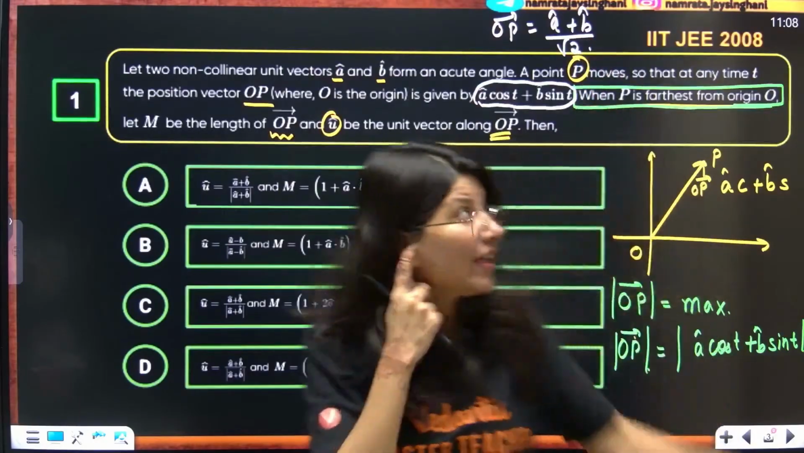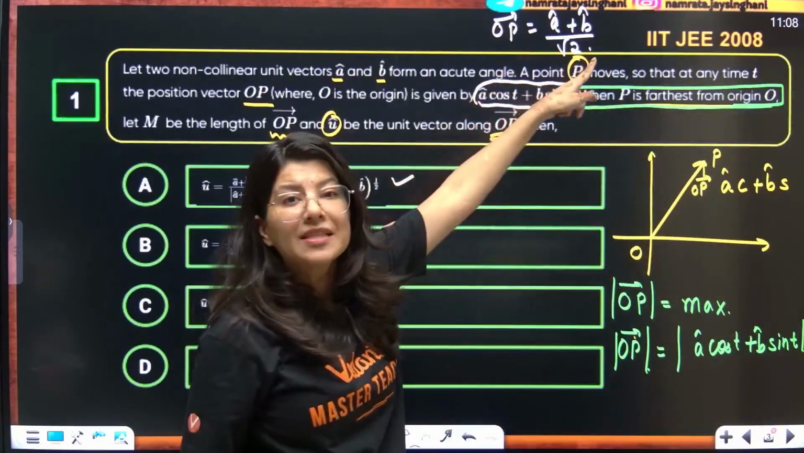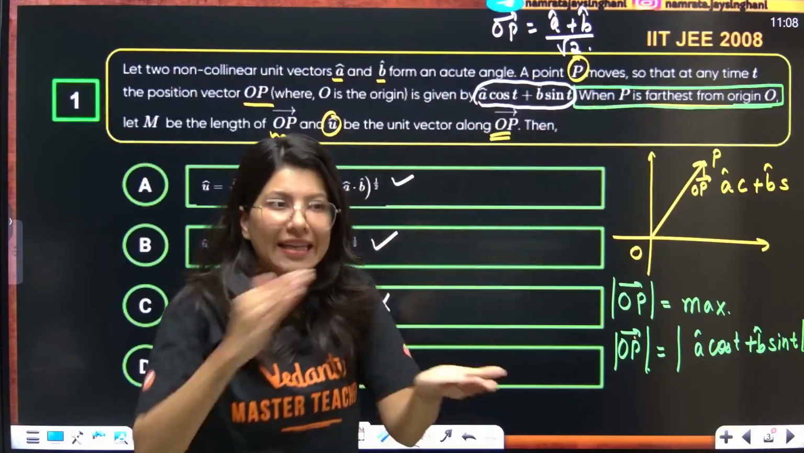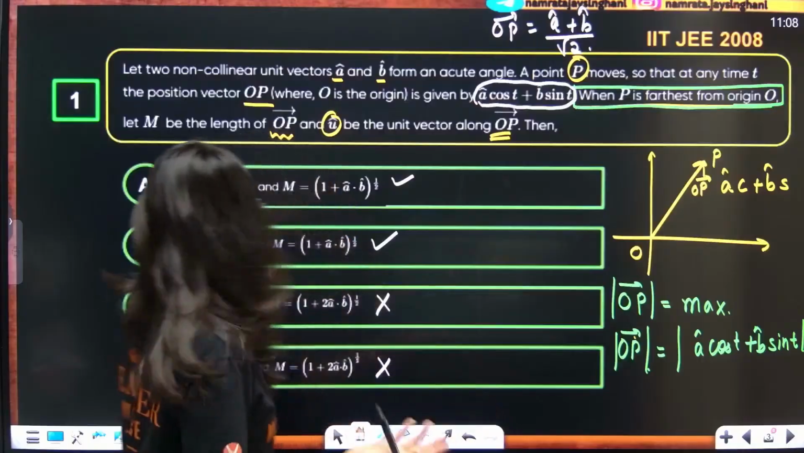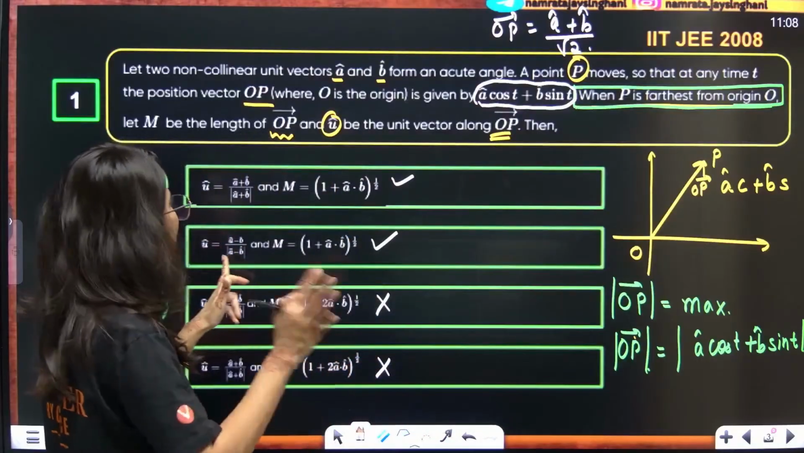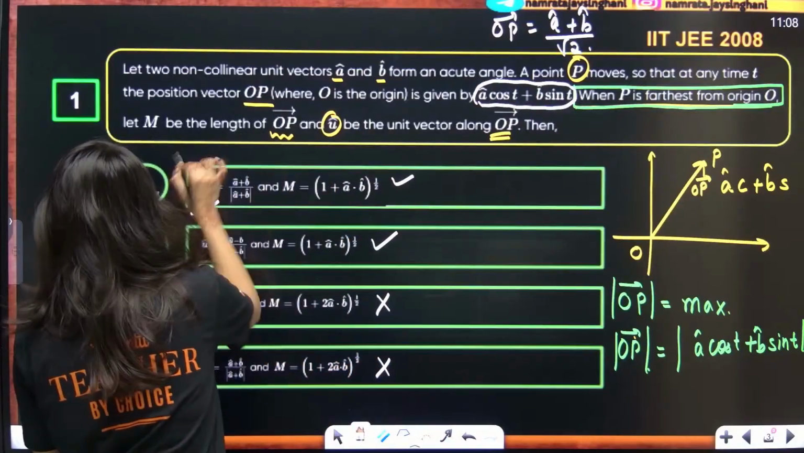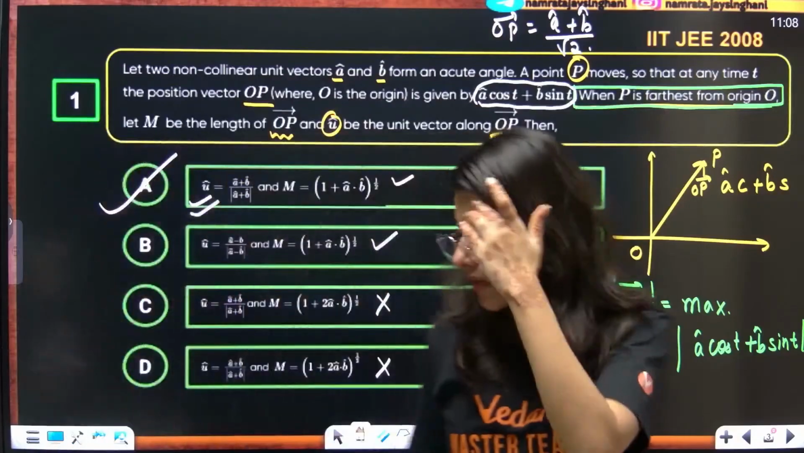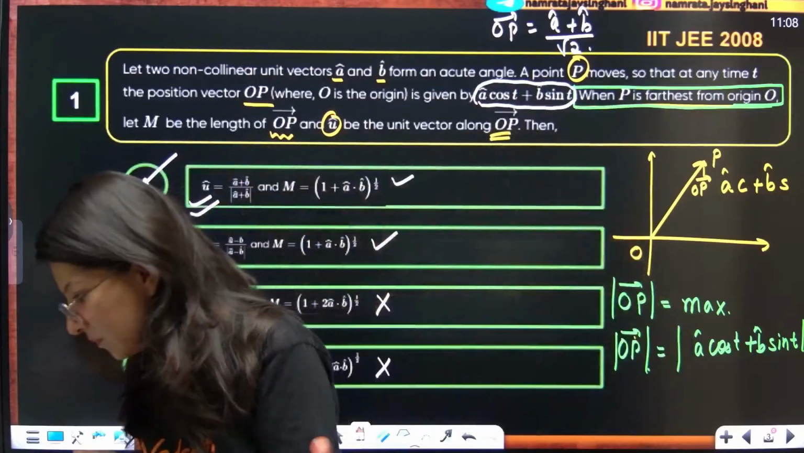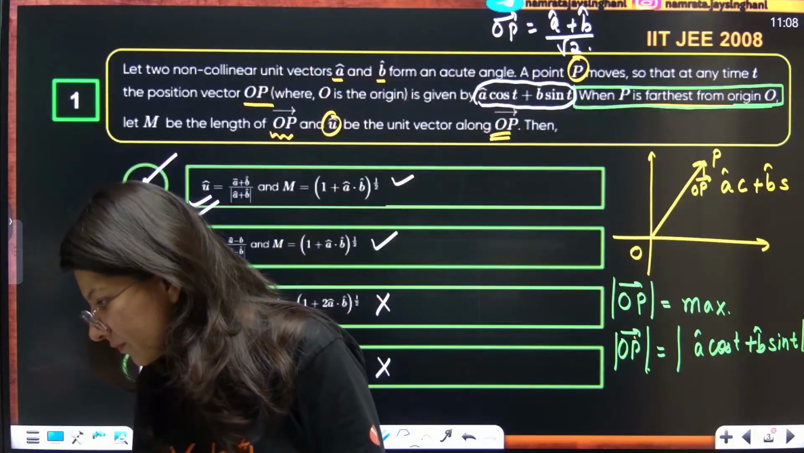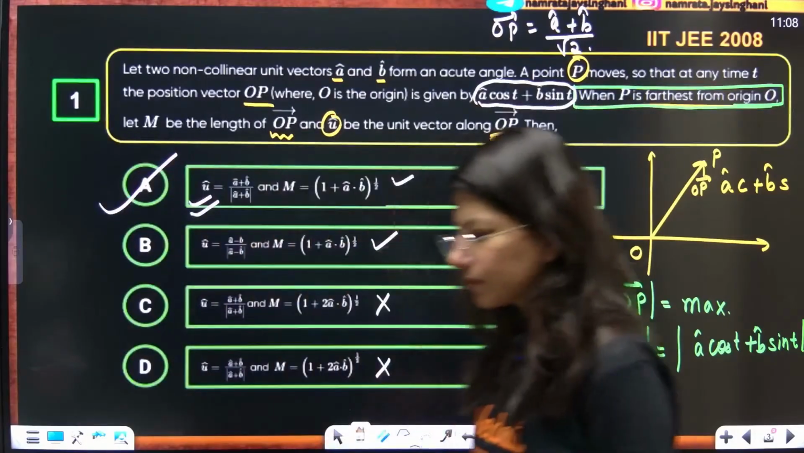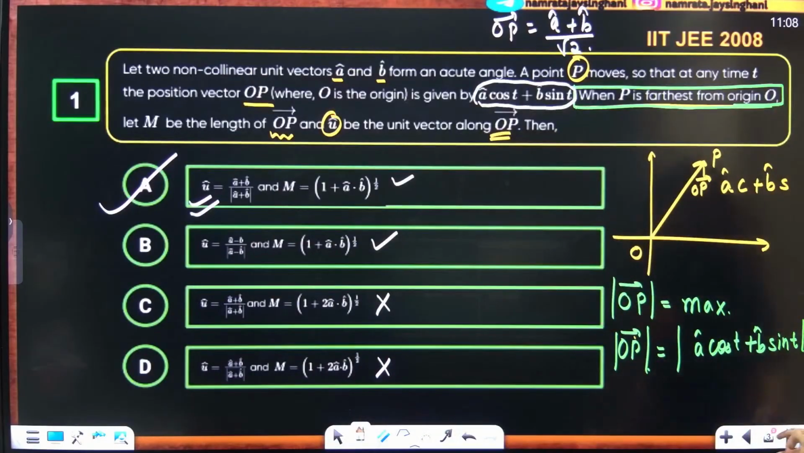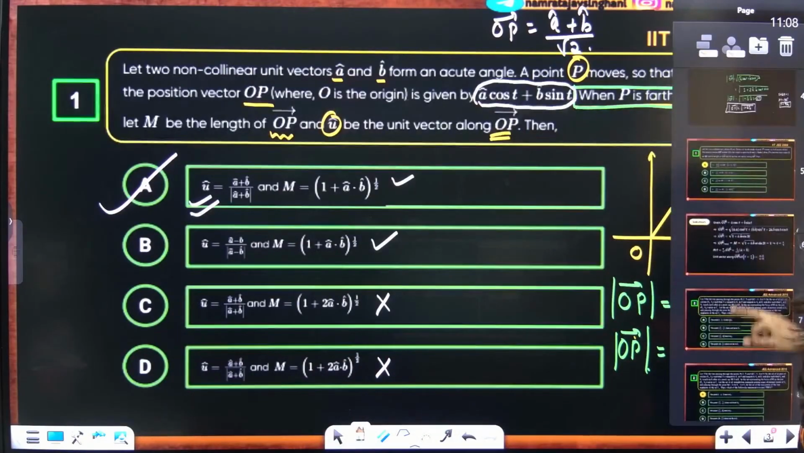Now the unit vector along (A cap plus B cap) by root 2 will be what? A cap plus B cap upon the magnitude of A cap plus B cap. So this is correct. The minus sign is wrong. Option A is absolutely wrong. Everybody getting it? Yes? Yes, yes, yes. All right. Next question. Shall we move on to the next problem?